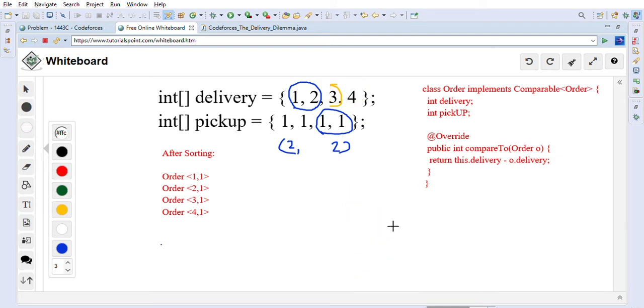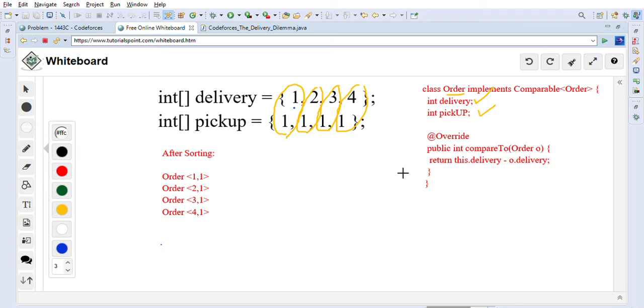Now let's talk about how we are going to solve this problem. Let me just remove this coloring. We will create one bean class called Order, and this Order will have two fields, delivery and pickup: how much time the delivery will take and how much time the pickup will take. For example, if we combine these two, this is one order. Delivery will take 1, and if he picks up, it will take 1. We will create this kind of beans, this is another bean, and another bean. These will be orders basically, each with two fields, delivery and pickup.